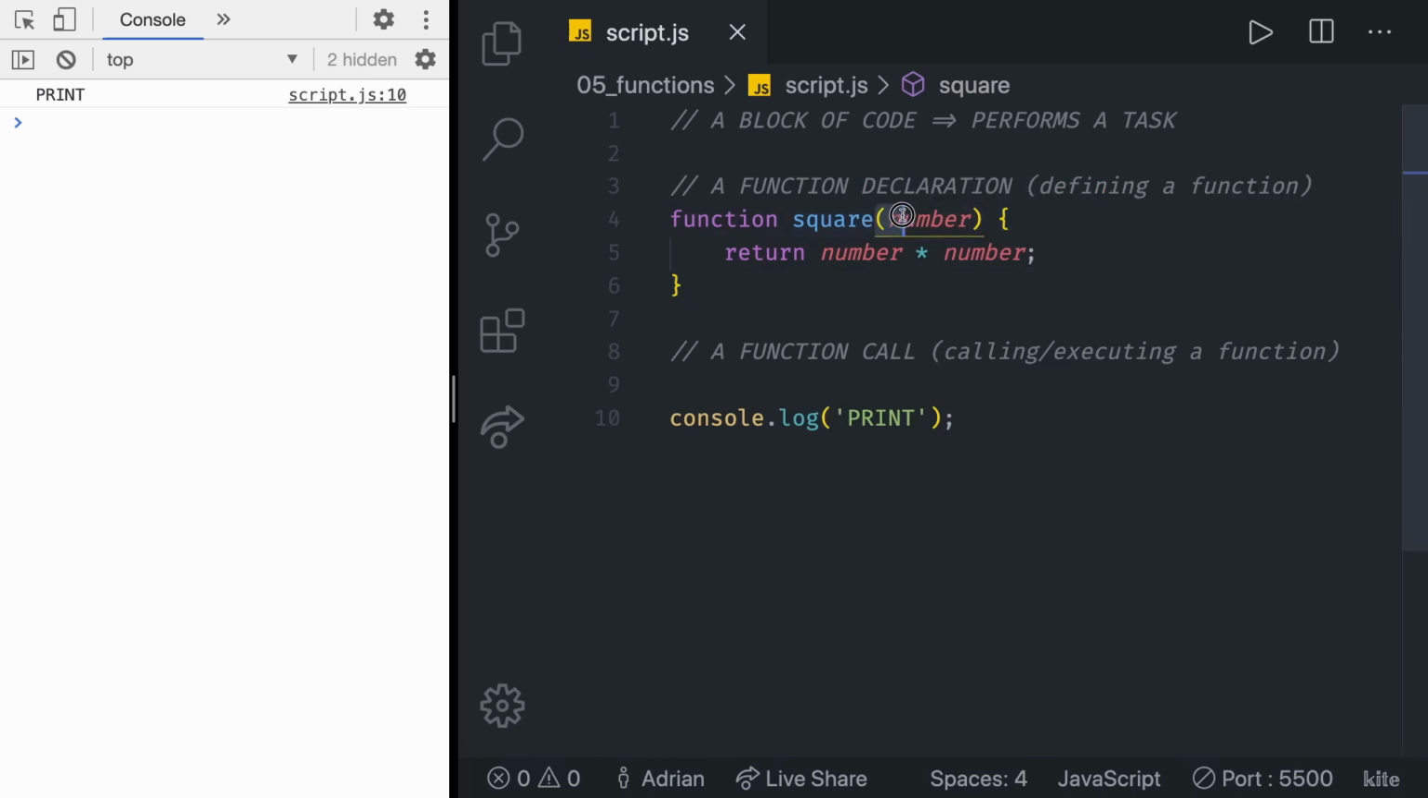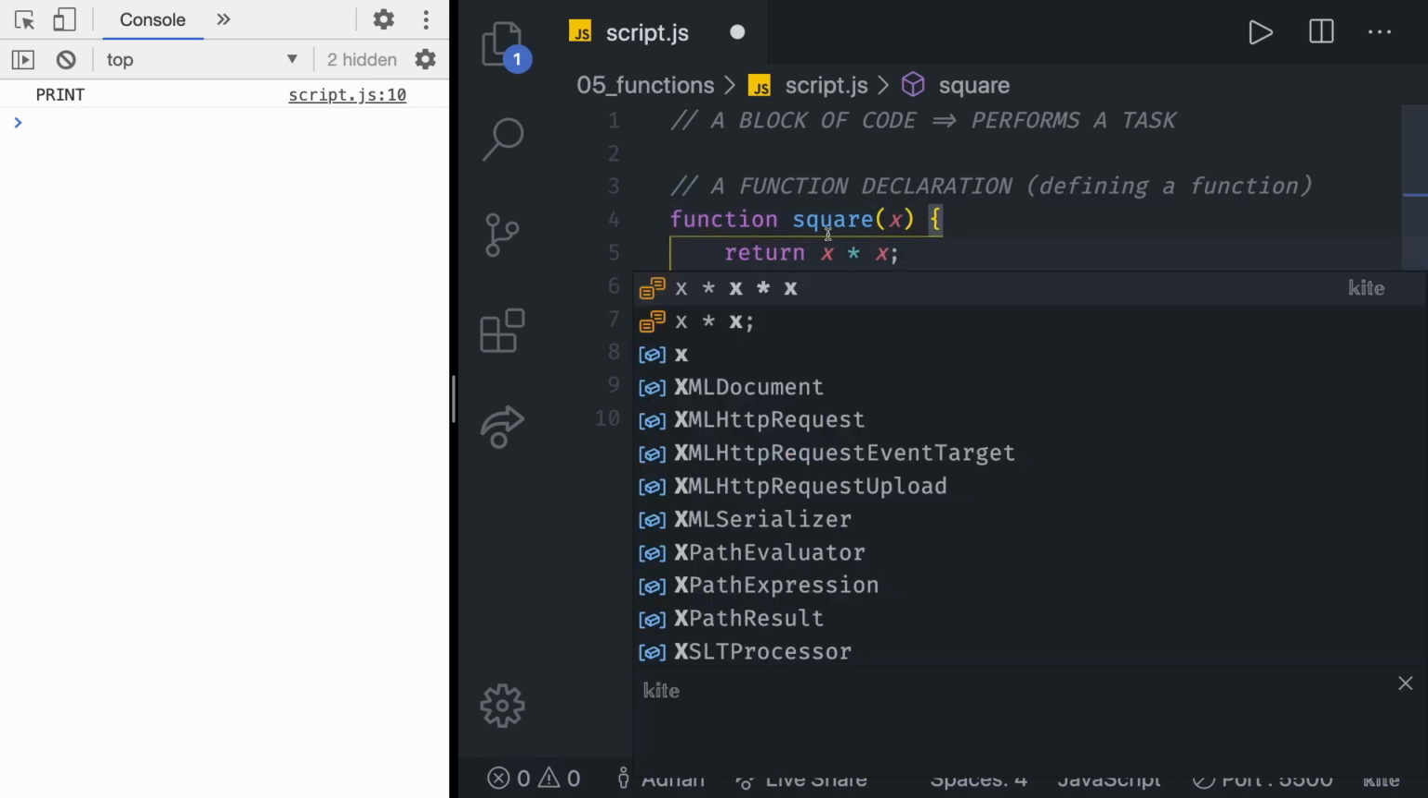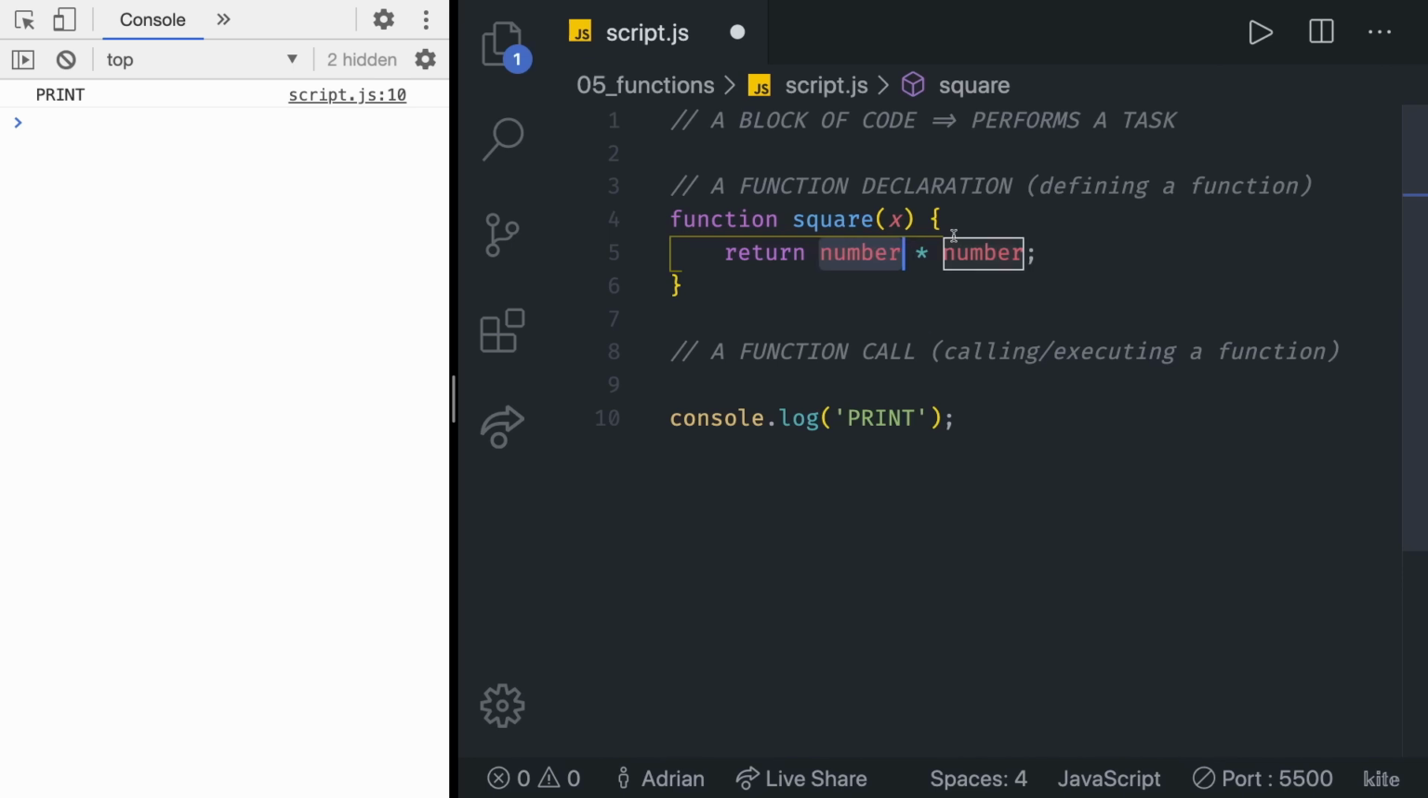Then, inside of the parentheses, we have something known as parameters. Parameters are values we are going to send to our function when calling it. The function square takes one parameter called number, as you can see right there. Names of the parameters do not matter. You can name them however you like. For example, we could have used x here, and in that case, we would have to multiply x by x.